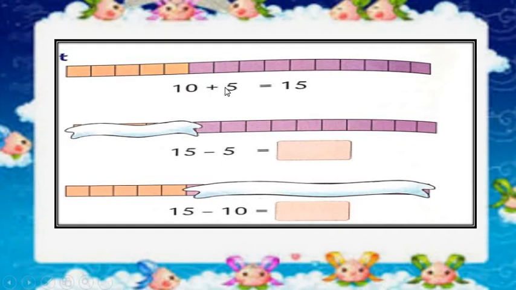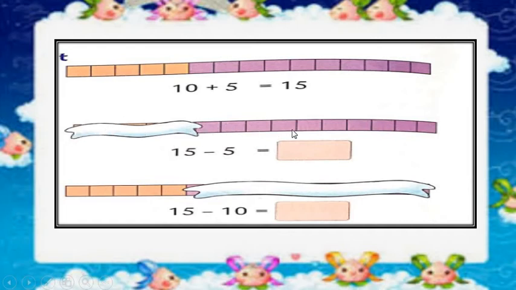10 plus 5 is equal to 15. 1, 2, 3, 4, 5 plus 1, 2, 3, 4, 5, 6, 7, 8, 9 and 10. So 10 plus 5 is equal to 15. Now we have to prove that 15 minus 5 is equal to what? As 10 plus 5 is equal to 15. So 15 minus 5 is equal to what?